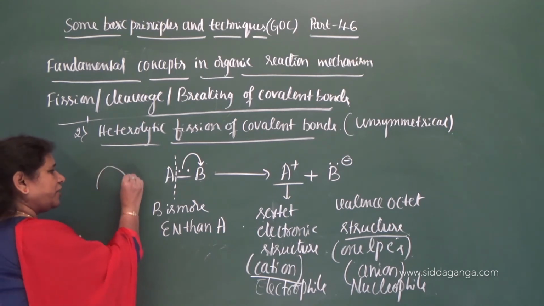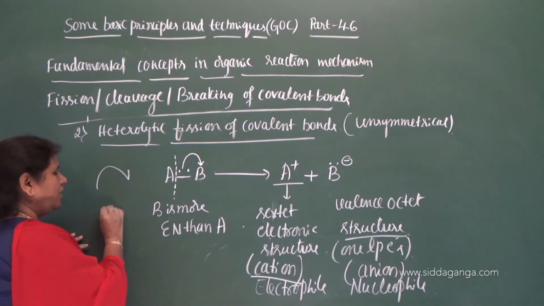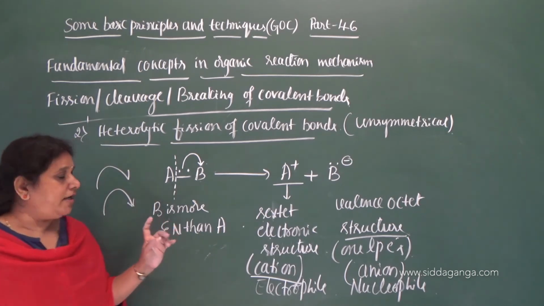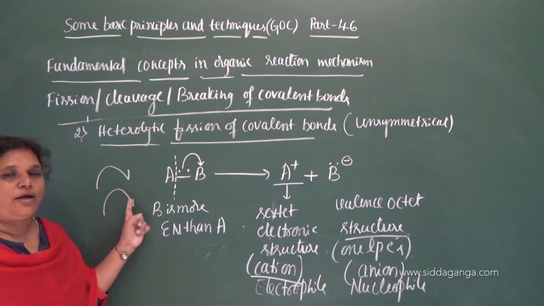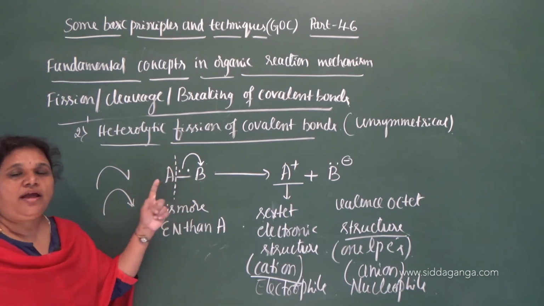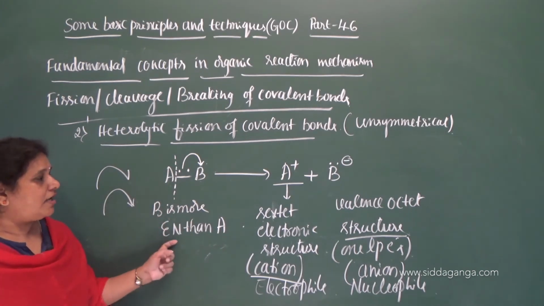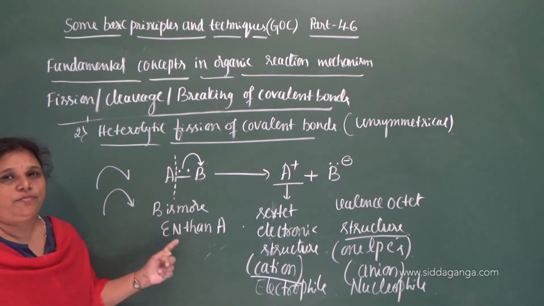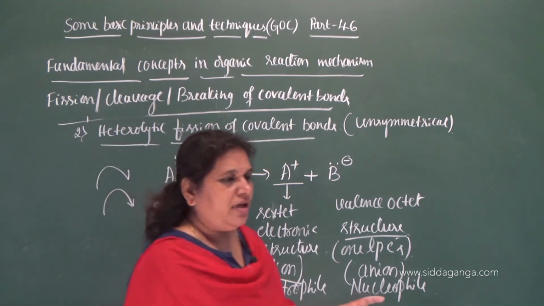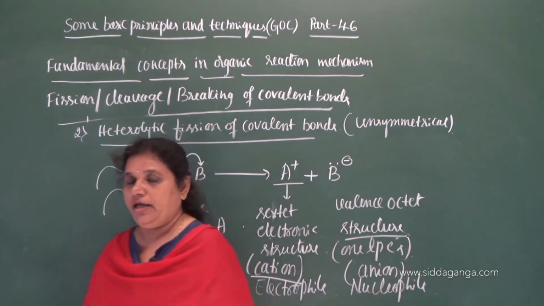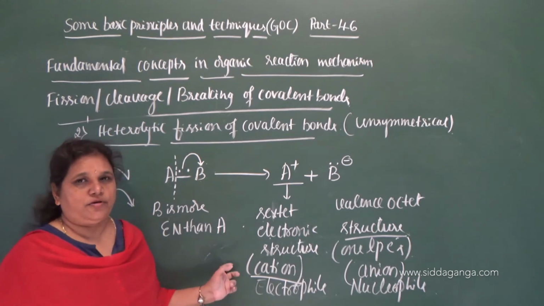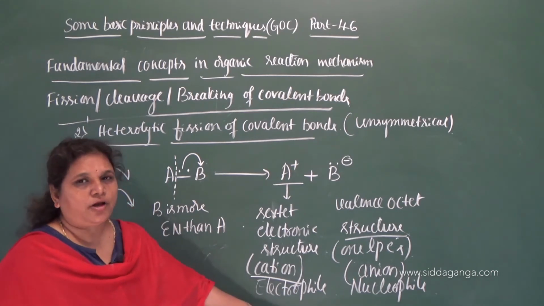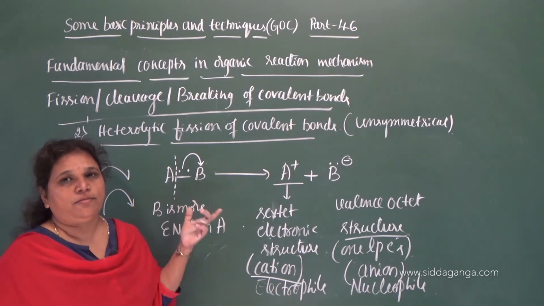A single electron is denoted by a fish hook, a half-headed curved arrow. So pair of electrons movement, how do we denote it? One-headed curved arrow. It is denoted by a one-headed curved arrow. So these are the conditions under which heterolytic fission of a covalent bond takes place. It takes place preferably where the substrate molecule contains polar covalent bonds. Clear? Polar covalent bonds. So these are the reaction intermediates formed when heterolytic fission of covalent bonds takes place.